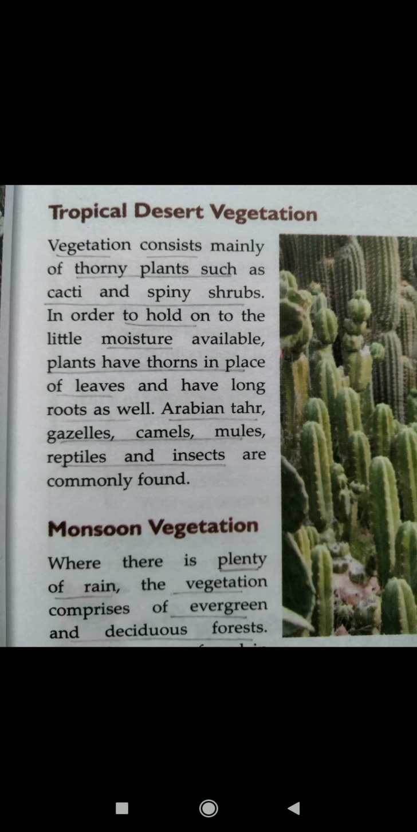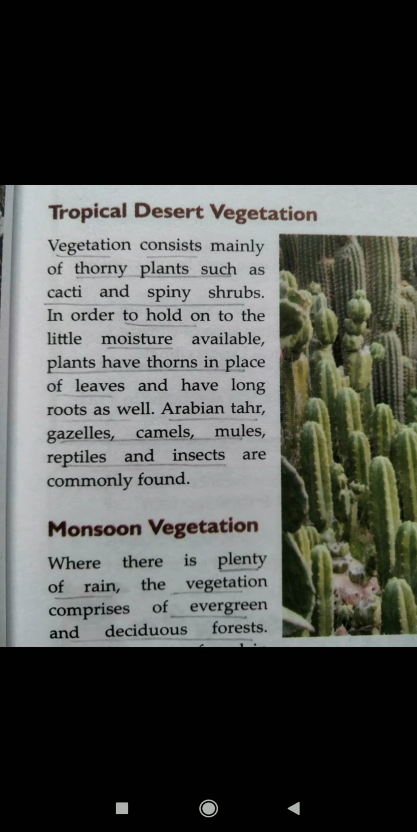Tropical desert vegetation. Vegetation consists mainly of thorny plants such as cacti and spiny shrubs. In order to hold on to the little moisture available, plants have thorns in place of leaves and have long roots as well. Arabian thar, gazelle animals, mules, reptiles, and insects are commonly found.